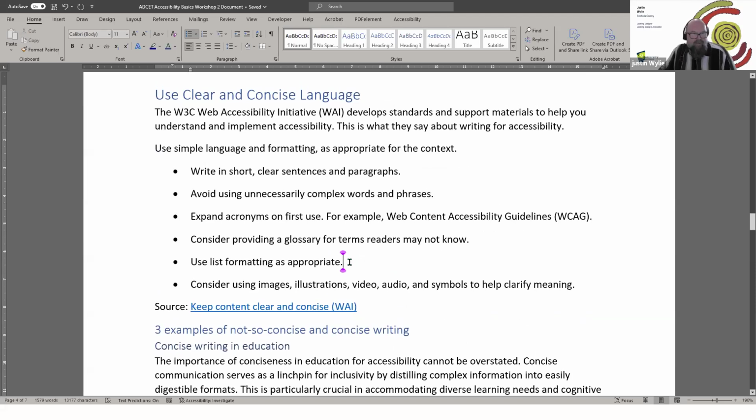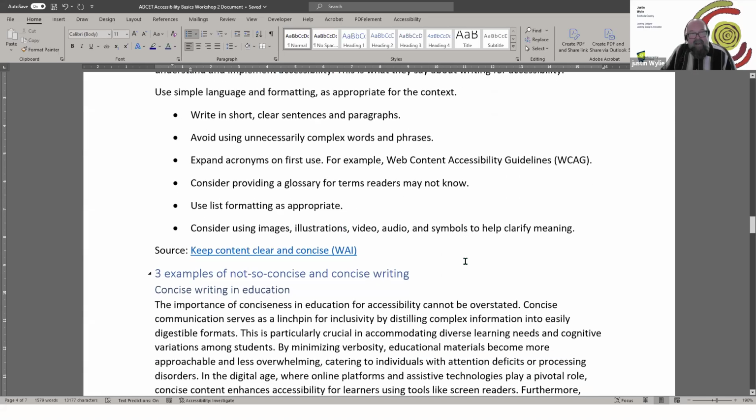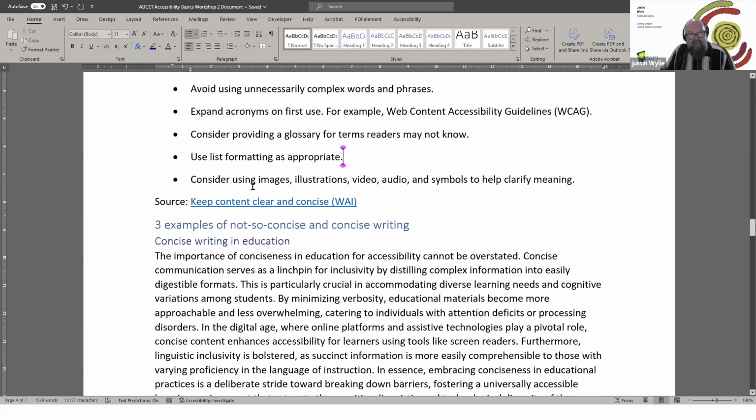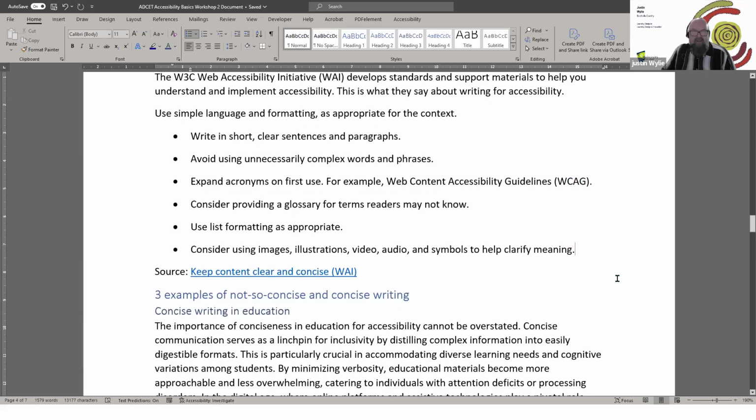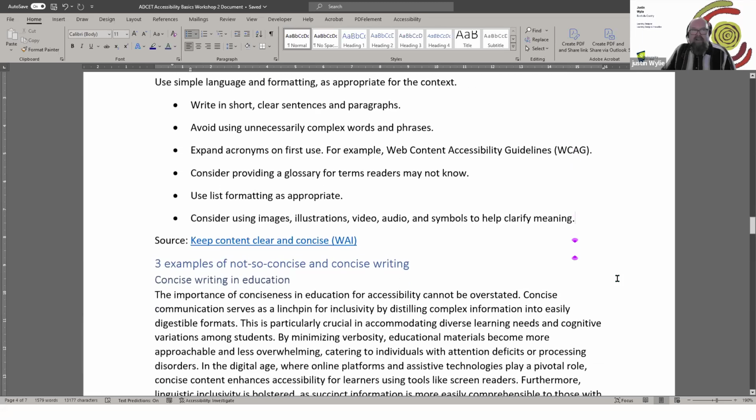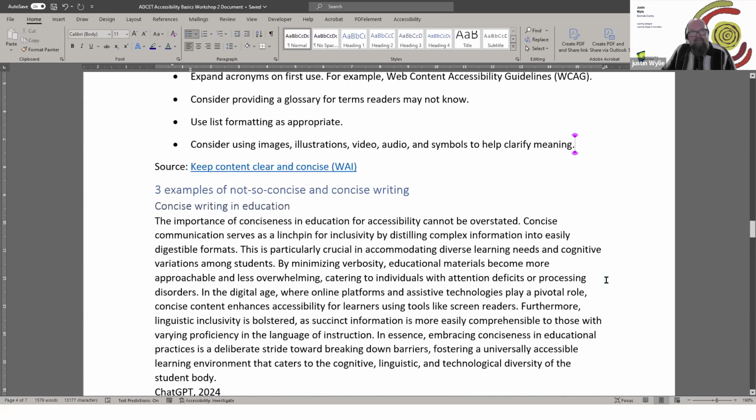So again, if you can avoid a table, if it doesn't need to be a table, if it's just for layout, as we touched on earlier, maybe consider a list because it's easier to visually navigate and get to the point. And then consider using images, so UDL, using images, illustrations, multiple means of representation to help clarify that need as well. So keeping those things in mind means that the text that you're providing on the topic, on the document or the learning resource is as accessible as it can be.